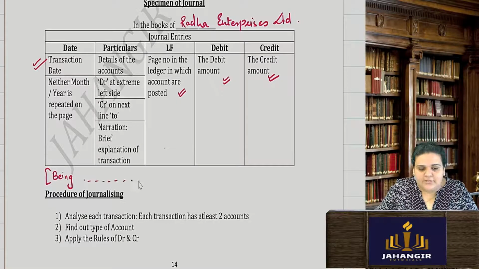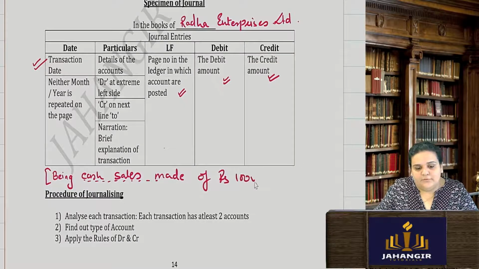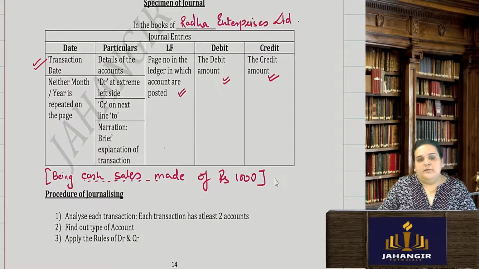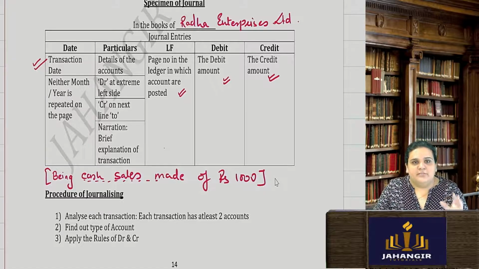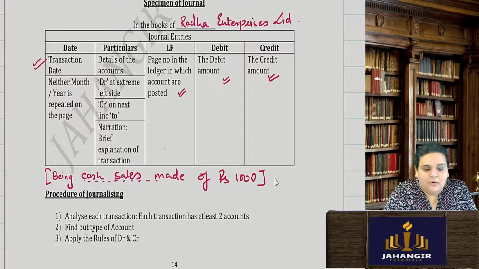What is that transaction upon? So say being cash sales made of ₹1,000. Bas, small narration, one liner, just to have a reference as to what is this journal entry all about.